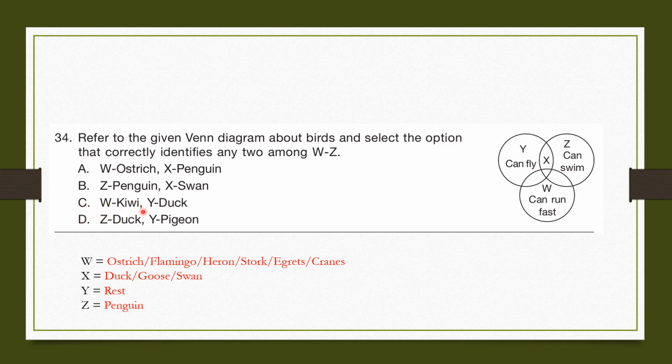C. W. Kiwi. W, as we discussed, can only run fast. But if it would be kiwi, then it should be outside the Venn diagram. So it cannot be kiwi. It cannot be C. D. Z is duck. No, duck can also fly. So D is also not the correct answer. So the correct answer is B. Z equals to penguin and X equals to swan.